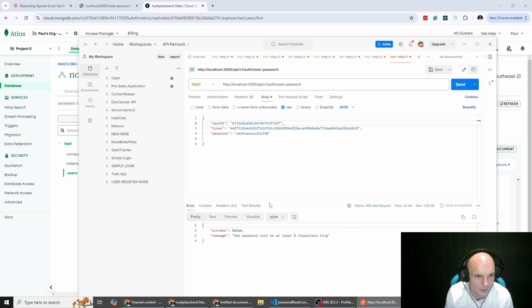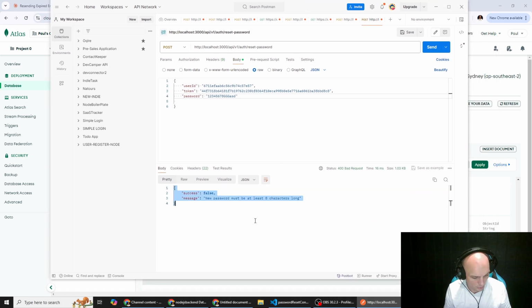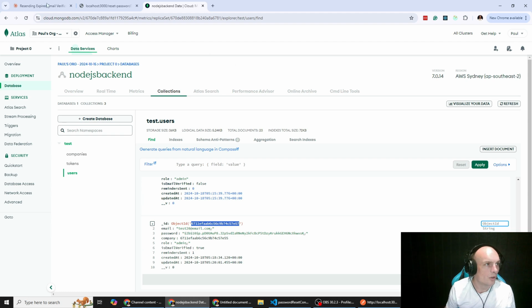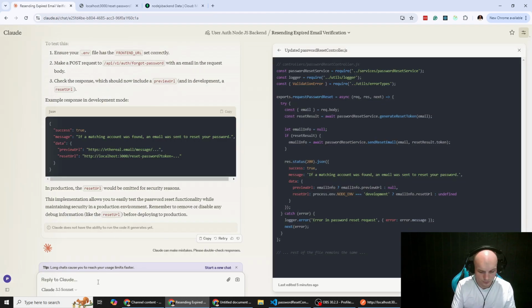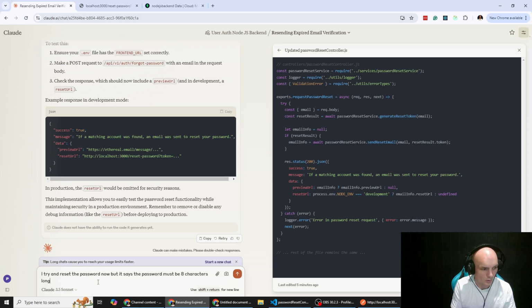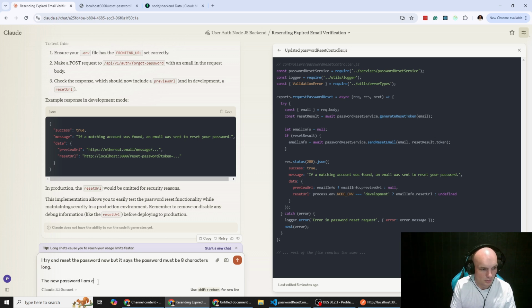All right, and send that. New password must be at least 8 characters long. That is more than 8 characters long. 1, 2, 3, 4, 5, 6, 7, 8. Send. Okay, so something's going wrong. So we'll say I try the password now, but it says the new password must be 8 characters long, so there must be a bug.